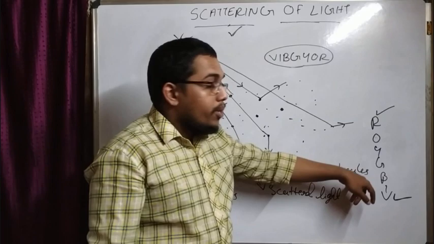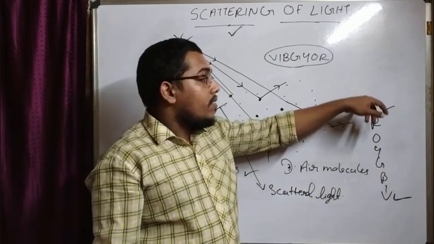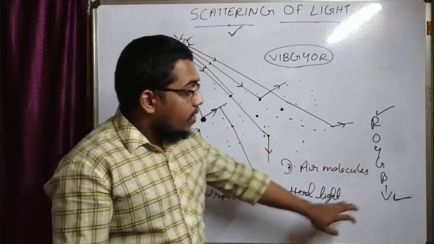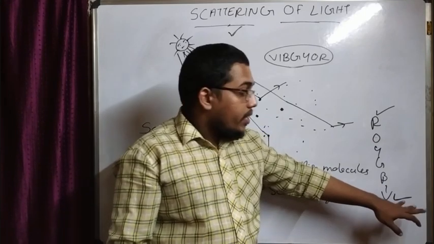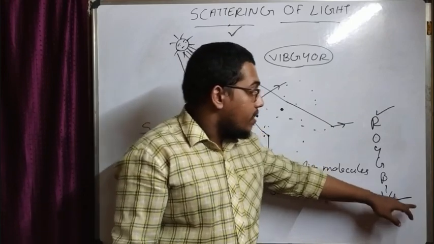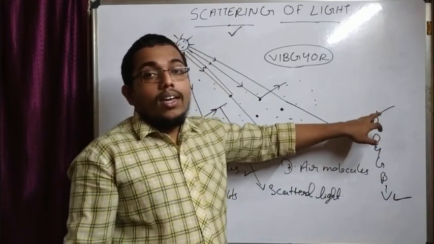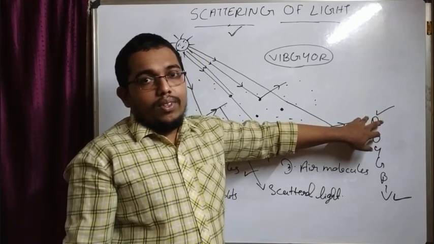Because the size of the air molecules is much smaller than the wavelength range of the visible spectrum. Therefore, the colors having lower wavelength, like violet, indigo, blue, scatter in the atmosphere. At the same time, the colors having higher wavelength, like red, orange, yellow, do not scatter much in the atmosphere. Clear?